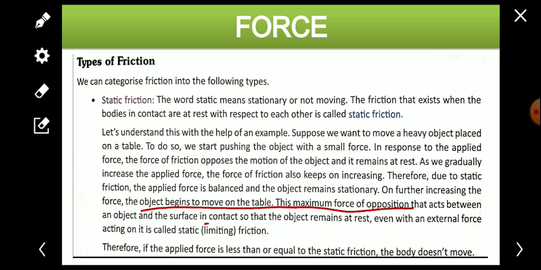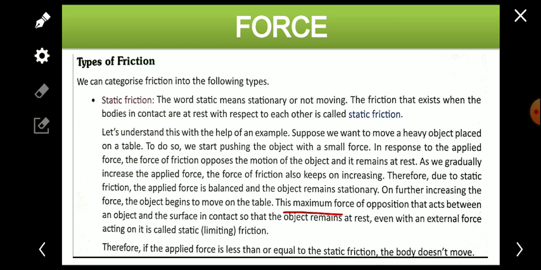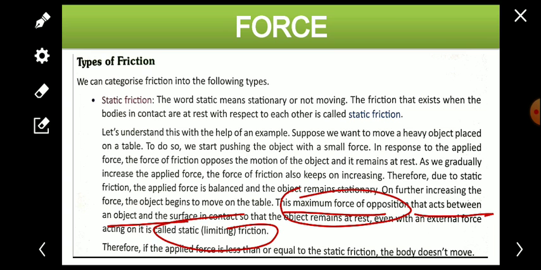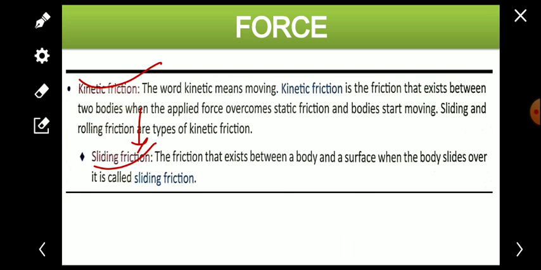This maximum force of opposition that acts between an object and the surface in contact, so that the object remains at rest even with an external force acting, is known as static friction. That maximum force of opposition that acts between the object and the surface which are in contact is known as the static friction. Static friction is also known as limiting friction. So if the applied force is less than or equal to the static friction force, the body doesn't move.